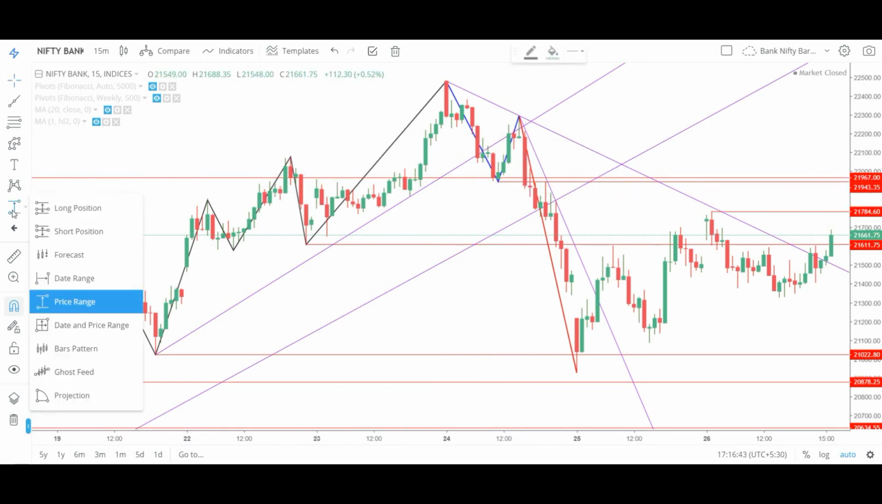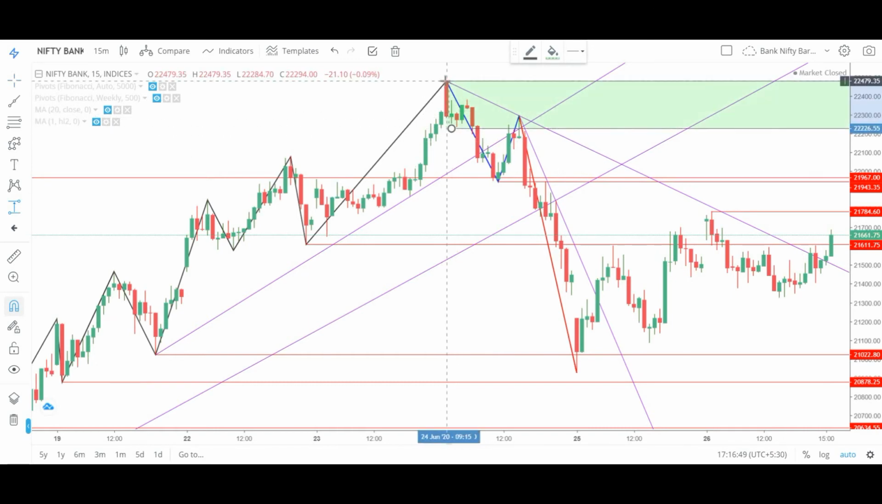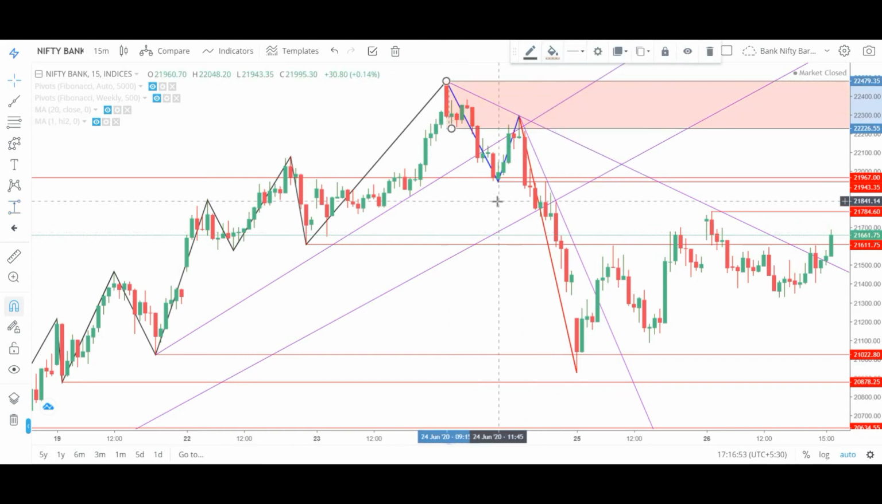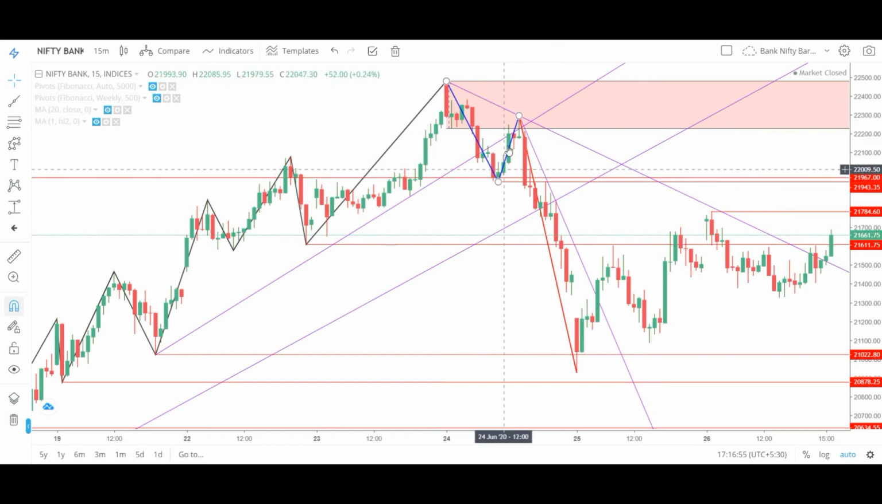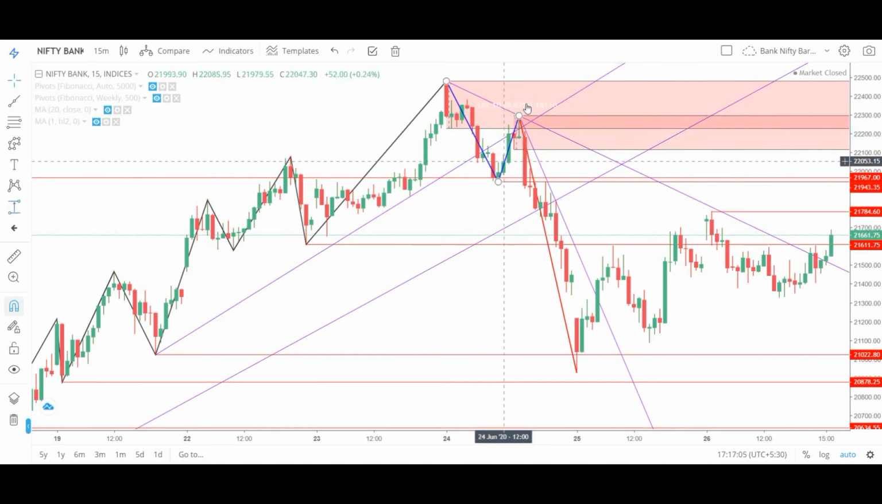I'll mark zones here. This is our first VRZ, then there was rally, base, drop. This is a valid zone of rally base drop. This can be the origin.